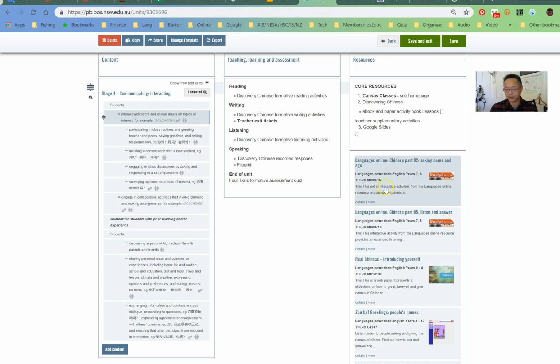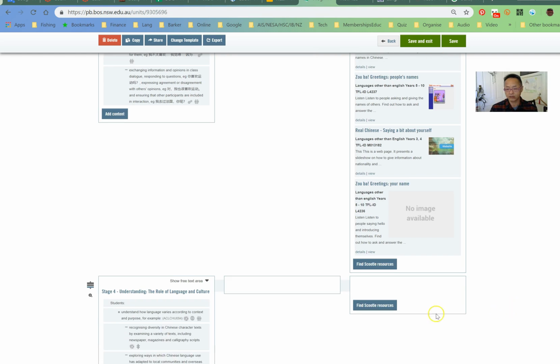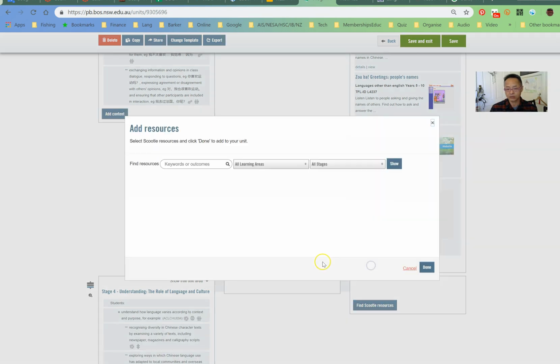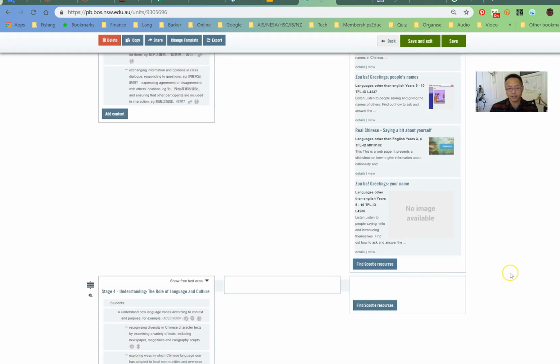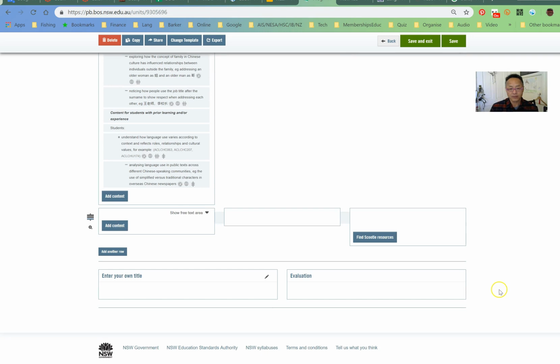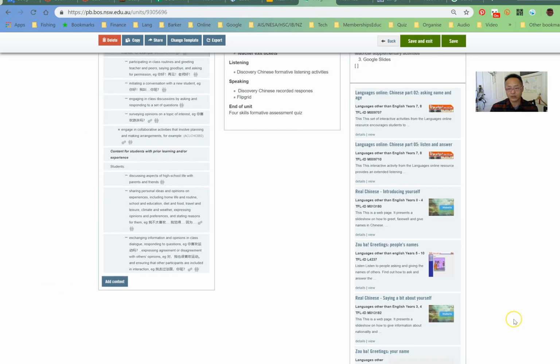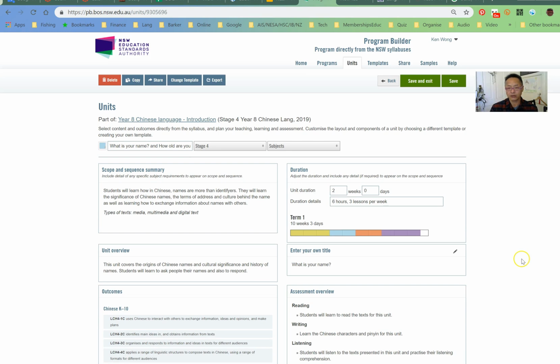So if I press that, it will take me out of this and to where the resource is, and you can view them. So you go to Find Scoodle and then look in the learning areas and so on and search for them. Now, if you need to add more content, you just go Add Content here, and you can keep building and building as you go along. Anyway, that's within the unit of work.